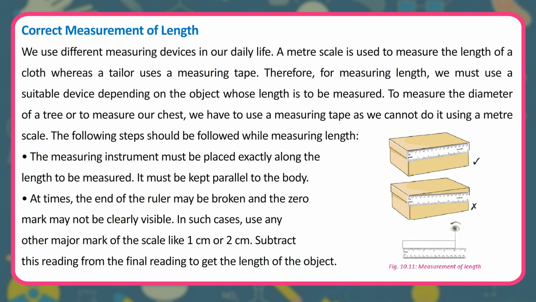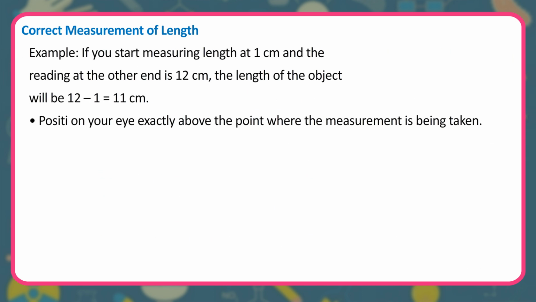The following steps should be followed while measuring length. The measuring instrument must be placed exactly along the length to be measured. It must be kept parallel to the body. At times, the end of the ruler may be broken and the zero mark may not be clearly visible. In such cases, use any other major mark of the scale like 1 centimeter or 2 centimeter. Subtract this reading from the final reading to get the length of the object.